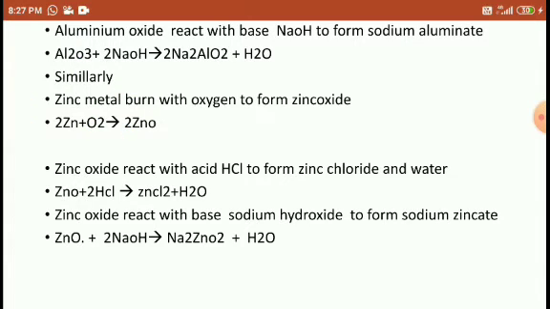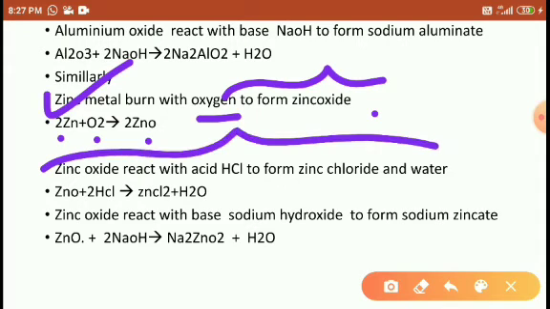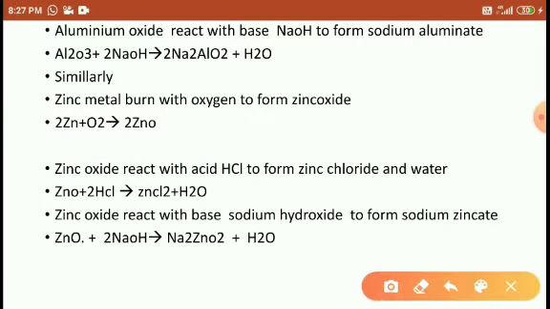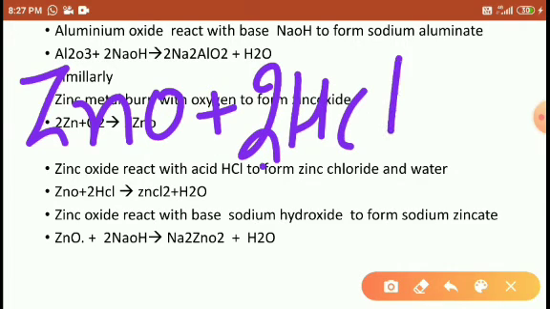Right, students? Similarly, zinc metal burns with oxygen to form zinc oxide. Look at here, students. 2Zn reacts with oxygen to form 2ZnO. It means 2 is taken as common here. Zinc oxide reacts with HCl to form zinc chloride plus water. Zinc oxide reacts with 2HCl. Why am I using 2 here?